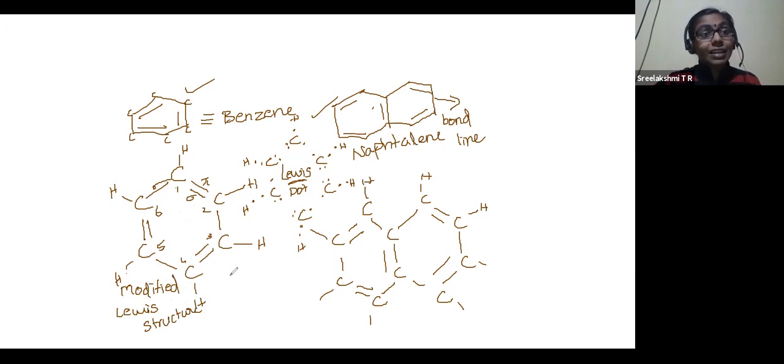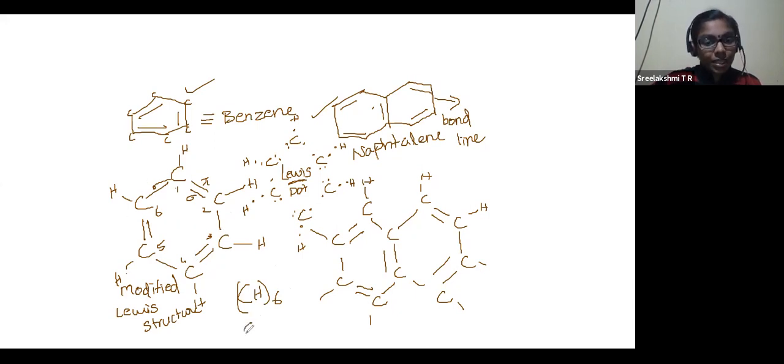Now you have a condensed structure. What is condensed structure? CH, six times. What is it? It is also benzene. That is CH to CH, again CH, again CH, again CH, again CH, again CH.